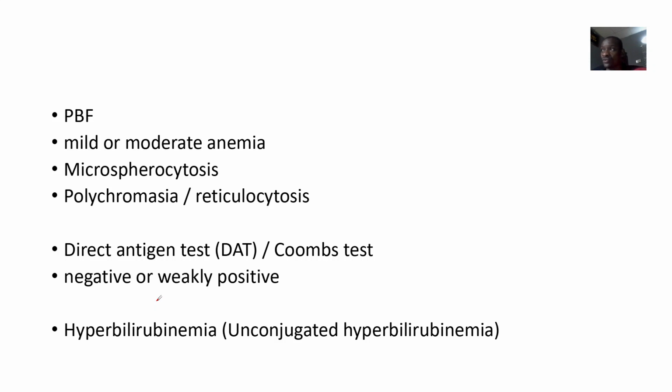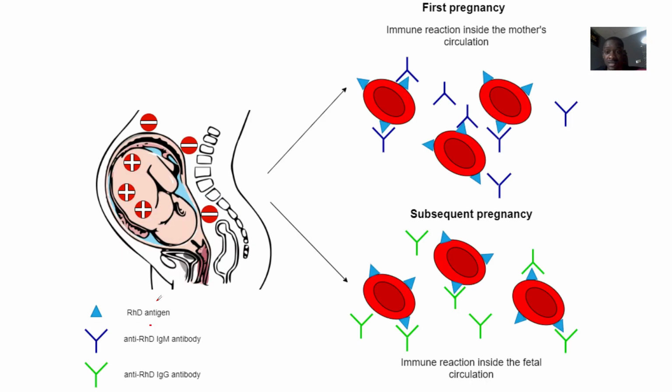The ones formed are basically trying to compensate for what you are losing. The direct antigen test, that's the Coombs test, is negative or weakly positive. Bilirubin levels are shooting up so high, and the type of bilirubin present is the unconjugated one, because red blood cells are broken down so much. When red blood cells are broken down, heme forms bilirubin, so bilirubin levels get high.